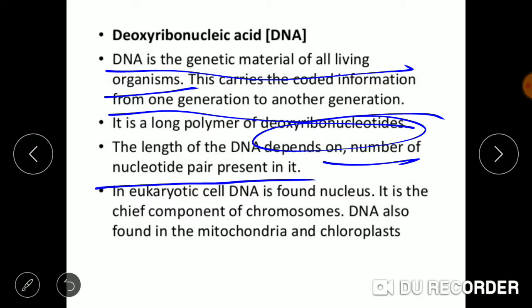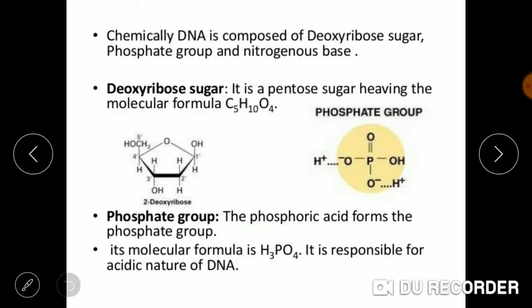In eukaryotic cells, DNA is found in the nucleus. It is the chief component of chromosomes. DNA is also found in the mitochondria and chloroplast. Chemically, DNA is composed of deoxyribose sugar, phosphate group and nitrogenous base.